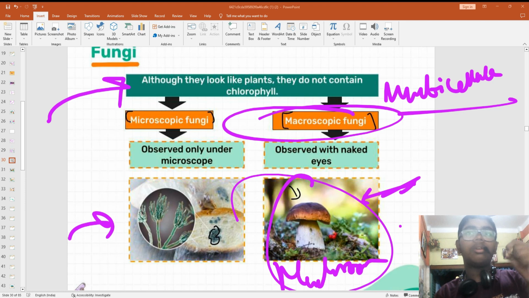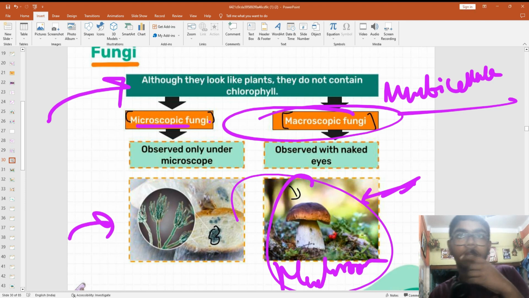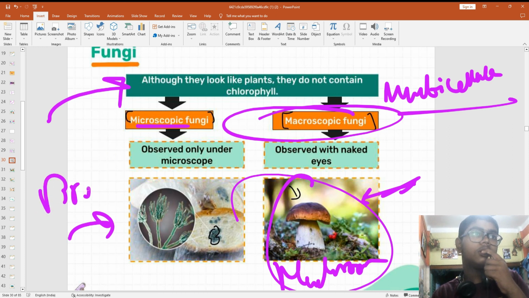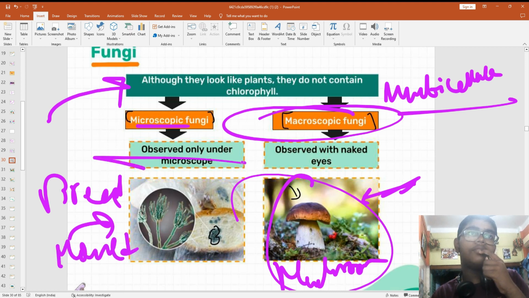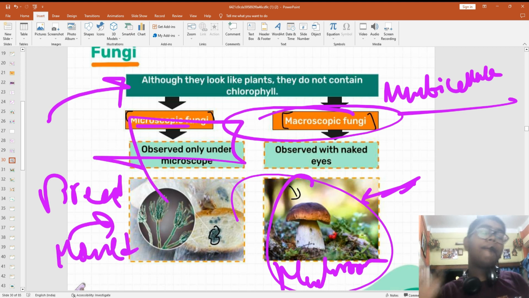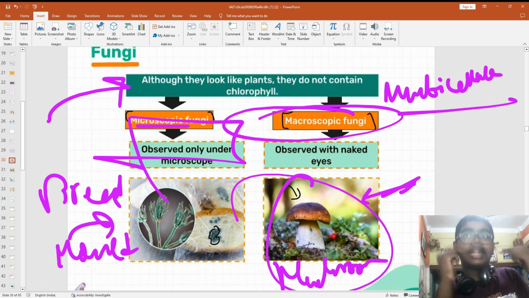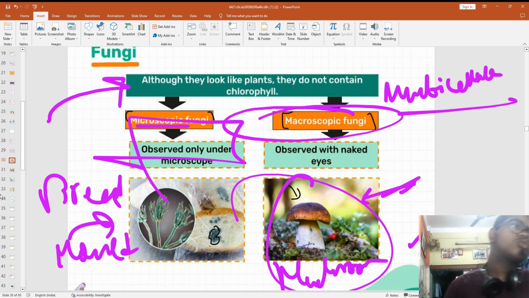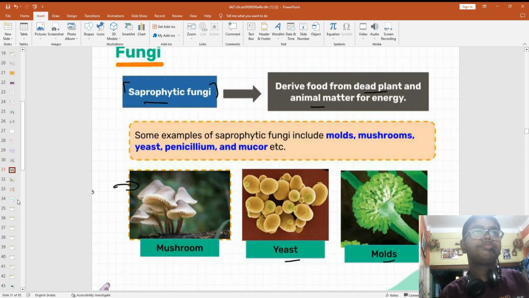मैक्रोस्कोपिक मीन्स जो माइक्रोस्कोप का जरूरत नहीं है, और माइक्रोस्कोपिक मीन्स जिसको माइक्रोस्कोप का जरूरत है, जैसे राइजोपस, ब्रेड मोल्ड. You know that Rhizopus bread mold, that is observed only under microscope. Macroscopic can be observed with naked eyes. Simple example of microscopic is bread mold and macroscopic is mushroom.